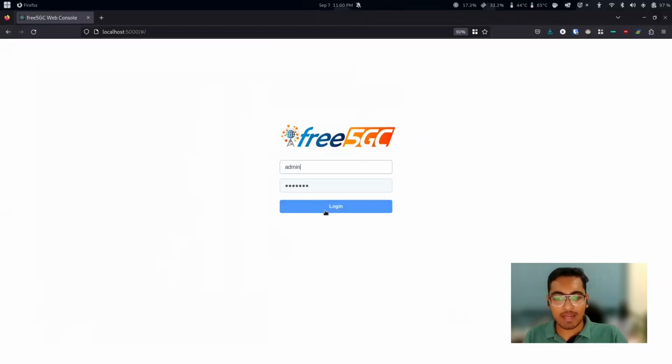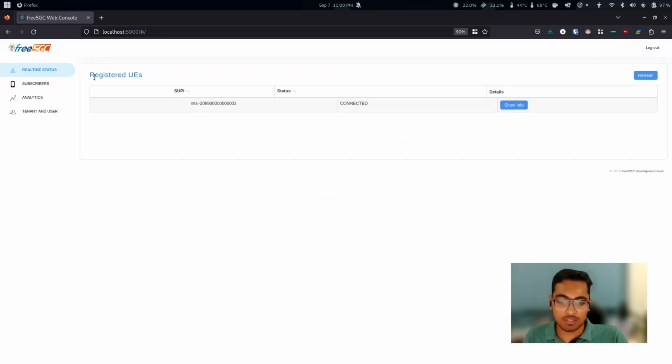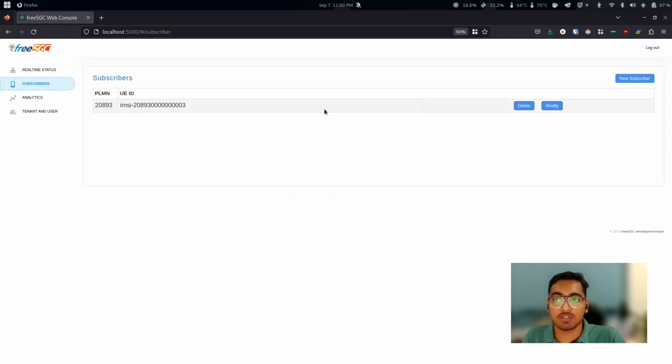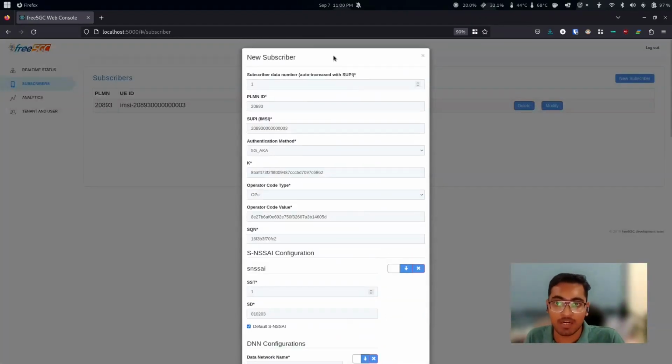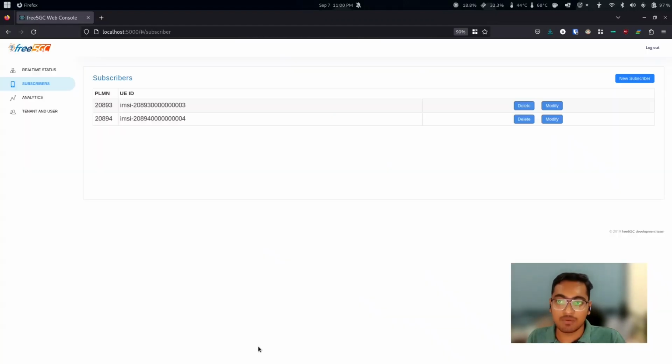Here's the Web UI admin dashboard. It provides you with the user equipment data, what are the registered equipment, whether it's connected or not, what are the subscriber list. It lets you even manage, add new subscriber if needed. Let's add a sample subscriber in, and you will be able to add a new subscriber accordingly. You can delete or modify it. It has the entire infrastructure web interface to manage user equipments for you.